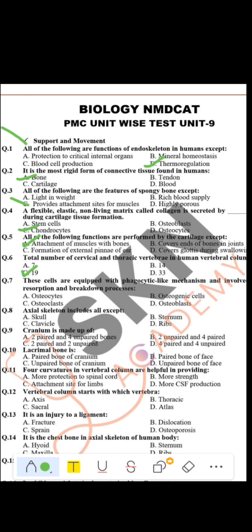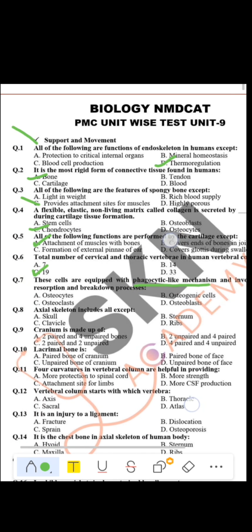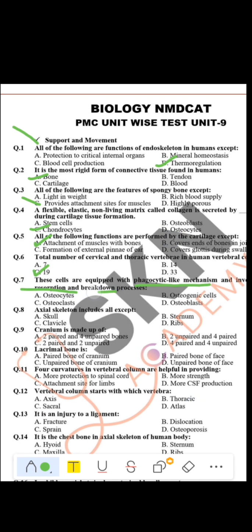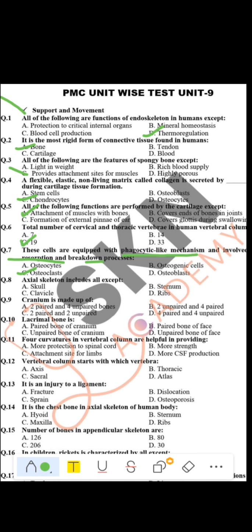Fine. Now let's move towards another question, which is question number 7. These cells are equipped with a phagocytic-like mechanism and are involved in bone resorption or bone breaking down. Now look, this is a repeated question. Last time I taught you the same. The breakdown of bone is done by osteoclast. Okay. Now question number 8.